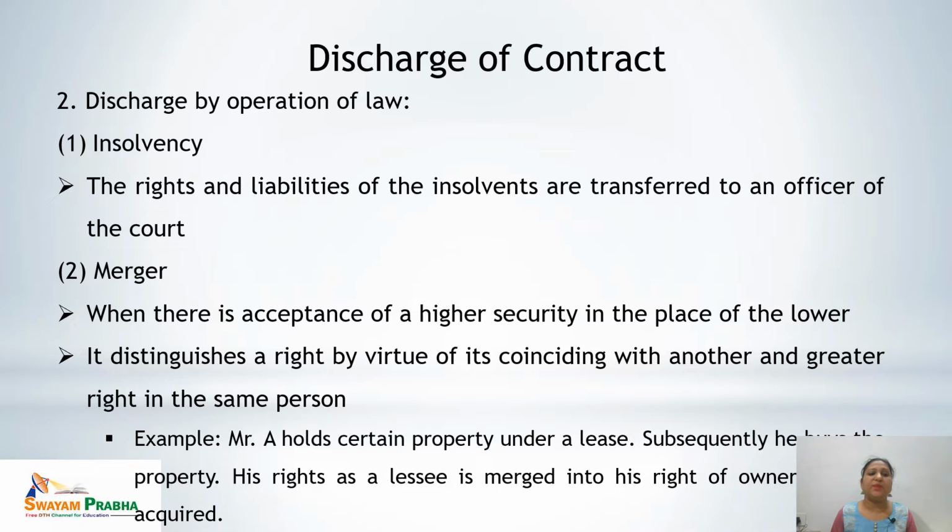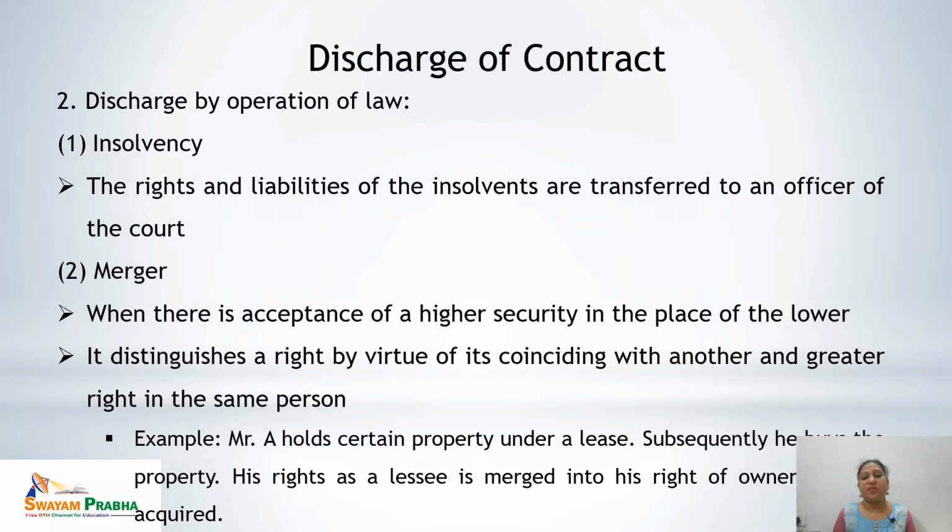So basically when some person becomes insolvent, automatically the contract between the two parties gets discharged. Second, the merger. In case of merger, when there is an acceptance of a higher security in place of the lower one, it leads to discharge of contract.